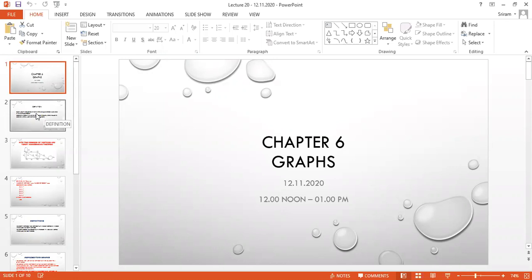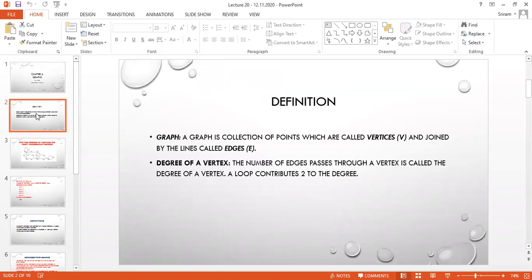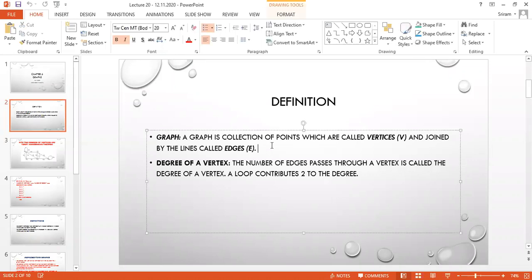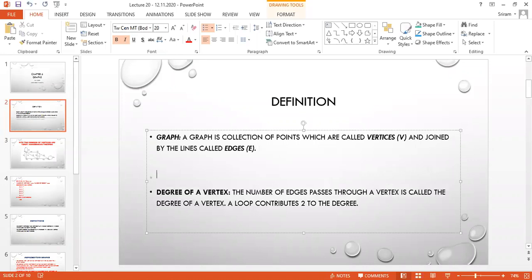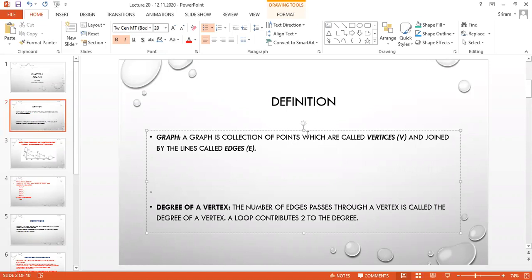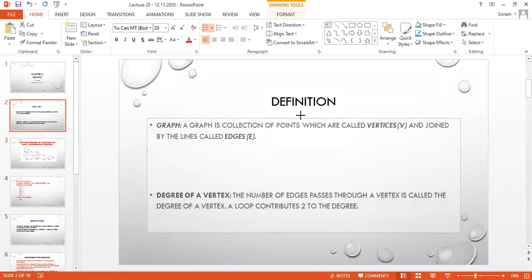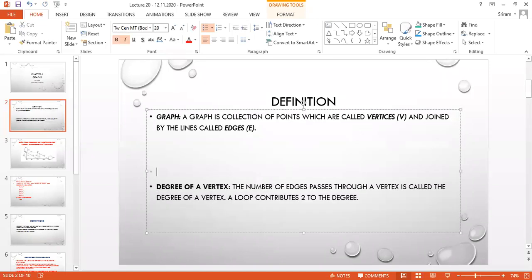What is the meaning of graph? How are we going to draw the graph? How are we going to measure the graph? All these things we are going to discuss in this chapter. What is the meaning of graph? See, a graph is nothing but a collection of points which are called vertices and joined by lines called edges.